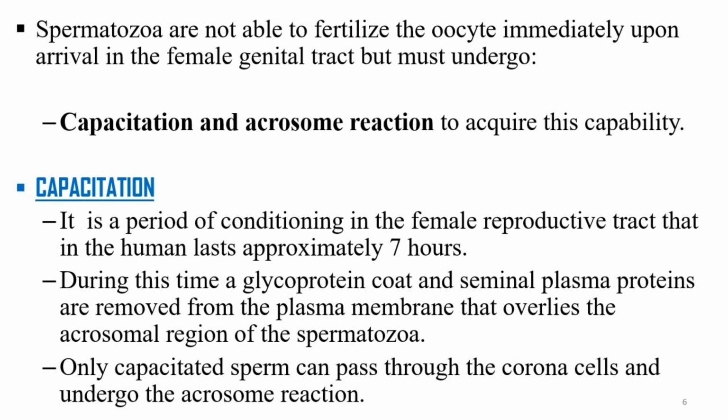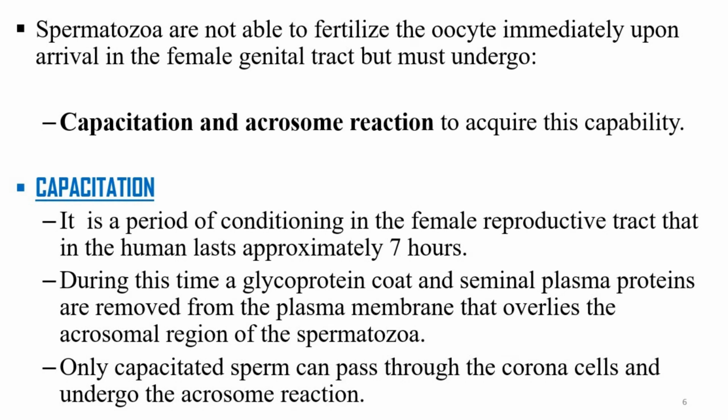So when spermatozoa are released in the female reproductive organ, they are not able to fertilize the oocyte immediately upon arrival in the female genitalia, but must undergo reactions that will enable them to acquire this capability. And these 2 reactions are known as capacitation and the acrosomal reaction. Now, let's go deep so that we can understand further what occurs in capacitation and in the acrosomal reaction.